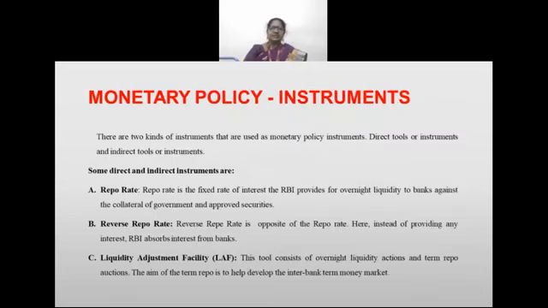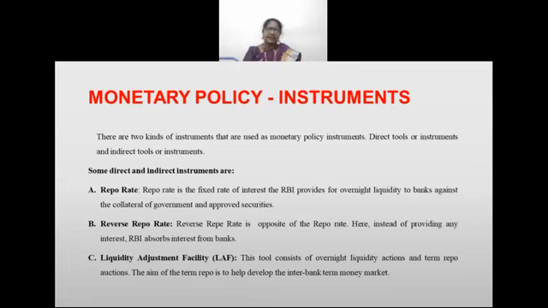There are two kinds of instruments, direct tools or instruments and indirect tools. So what are these direct tools and indirect tools? Repo rate. It is a fixed rate of interest at which the RBI provides overnight liquidity to banks against the collateral of government and approved securities.